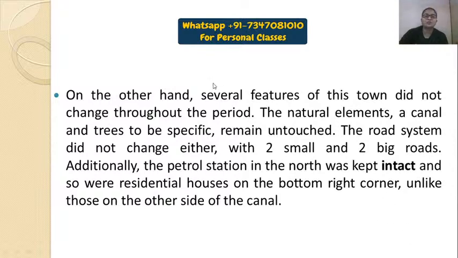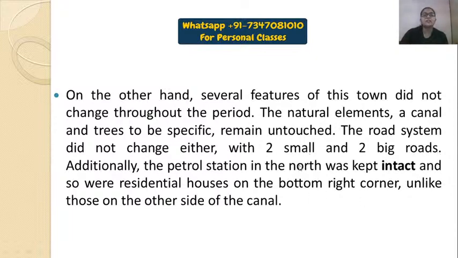Okay, this is BP2. On the other hand, several features of this town did not change throughout the period. The natural elements, a canal and the trees to be specific, remain untouched. The road system did not change either, with 2 small and 2 big roads. In short, what has not changed is a canal, trees, a road system, 2 big roads and 2 small roads, a petrol station and a residential area on the bottom right corner, right?